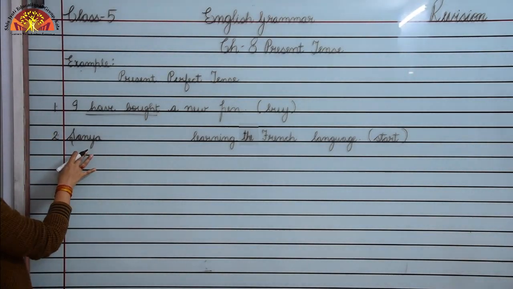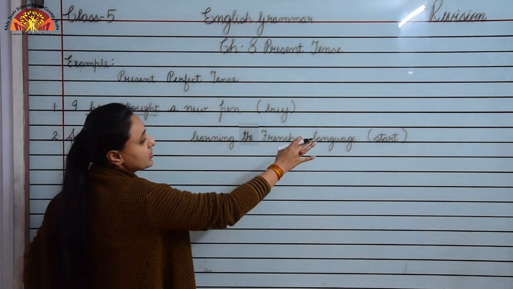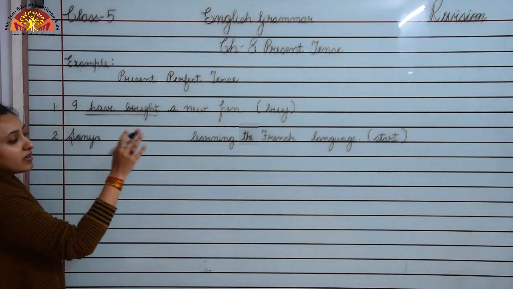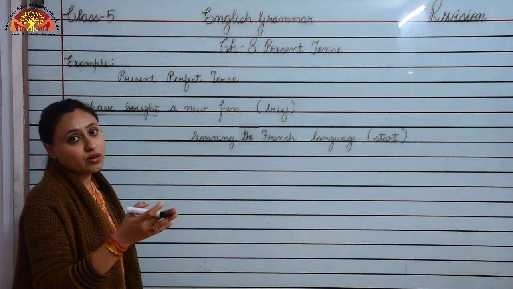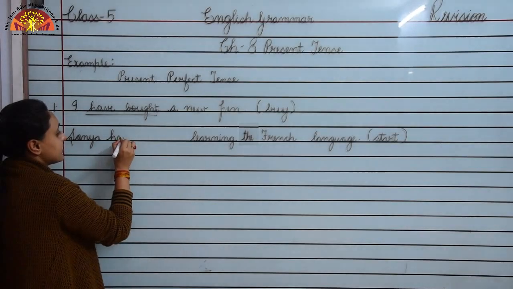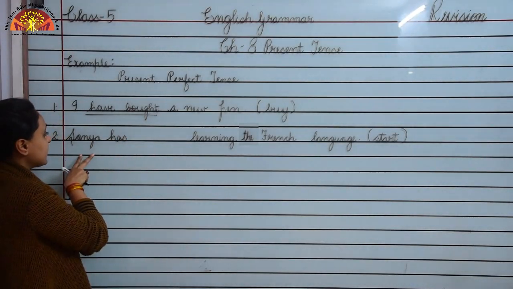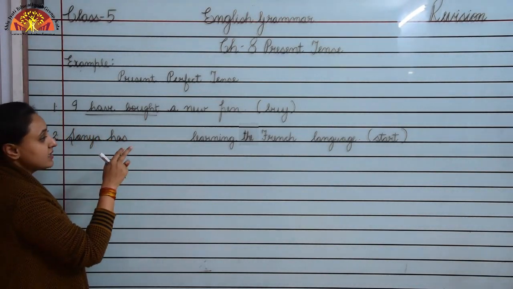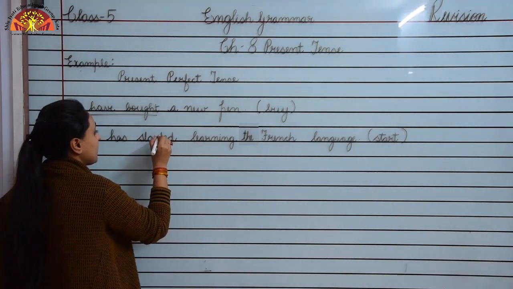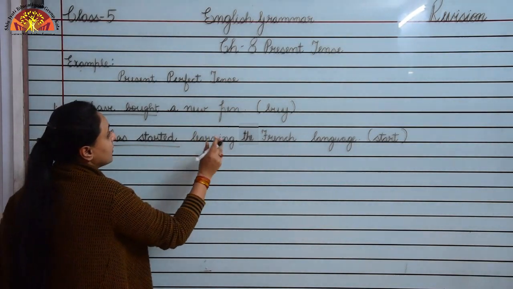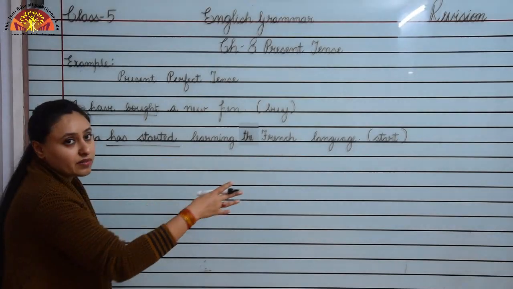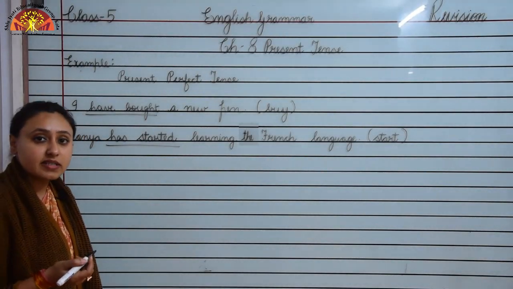Now look at number 2. Sanya dash learning French language. So children, here with subject Sanya, we will use third form of the verb, and Sanya has. Sanya is a singular noun. So with Sanya we use has. Sanya has started learning French language. So children, I hope this is clear to you.